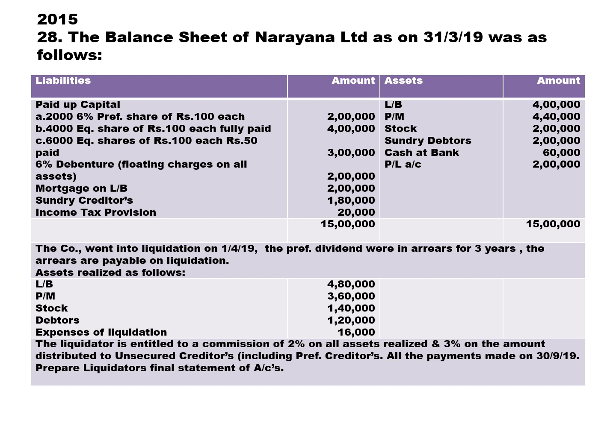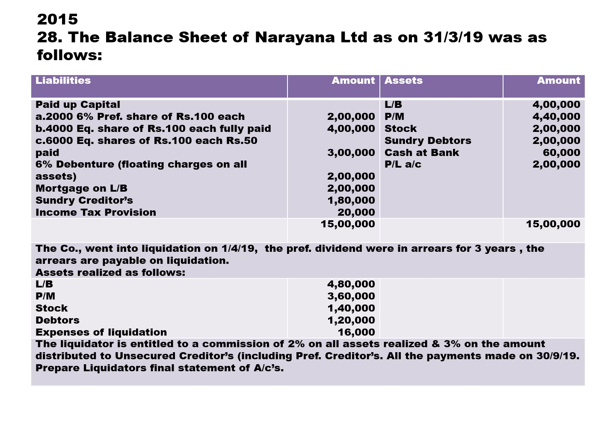The company went into liquidation on 1st April 19. The preference dividend were in arrears for 3 years. So as per calculation, preference dividend comes to 36,000. The arrears are payable on liquidation. The assets realized as follows. So what are the assets realized? Land and building 4,80,000. Plant and machine 3,60,000. Stock 1,40,000. Debtors 1,20,000. And then we have expenses on liquidation of 16,000.